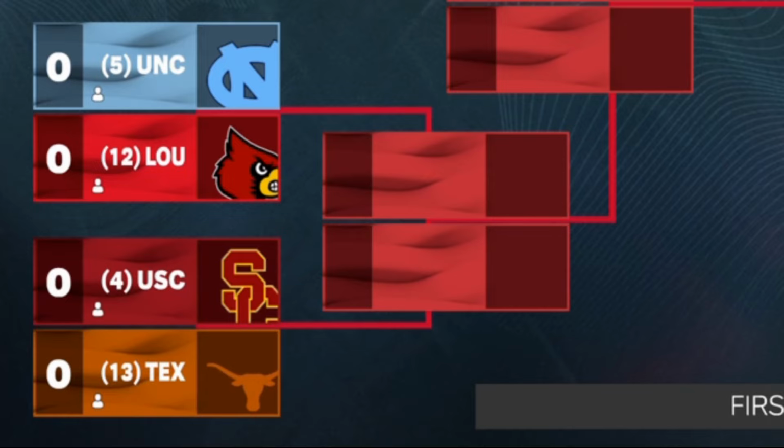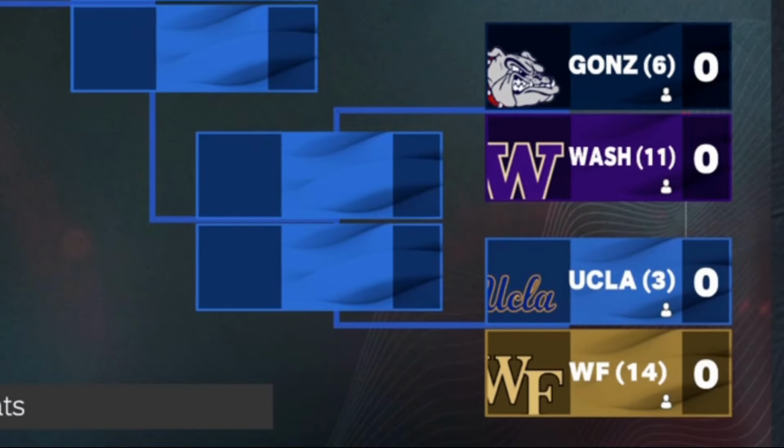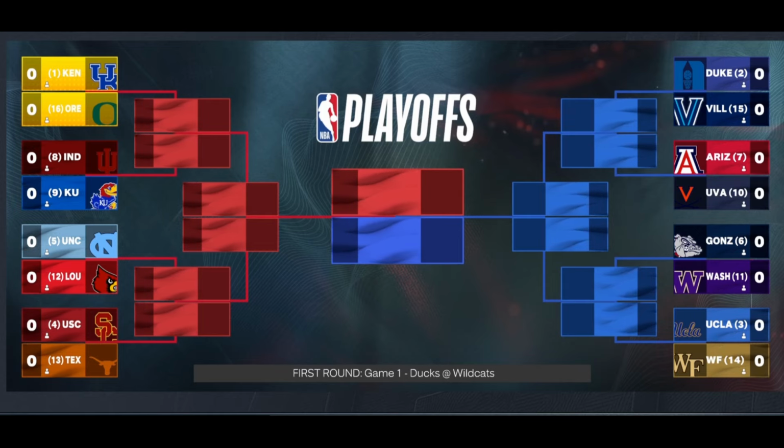All right, now let's flip to the Eastern Regional and reveal our next 4 teams. They are number 2 Duke. The Duke Blue Devils will face number 15 Villanova, and then in the 7-10 matchup is the Arizona Wildcats at 7 up against the 10th seeded Cavaliers of Virginia. In the lower half of the East will be the number 6 seeded Gonzaga Bulldogs versus the Washington Huskies at number 11 for an in-state Pacific Division battle. They will go on to face the winner of the number 3 seed UCLA Bruins and the number 14 Wake Forest Demon Deacons. So these are the final tournament teams.